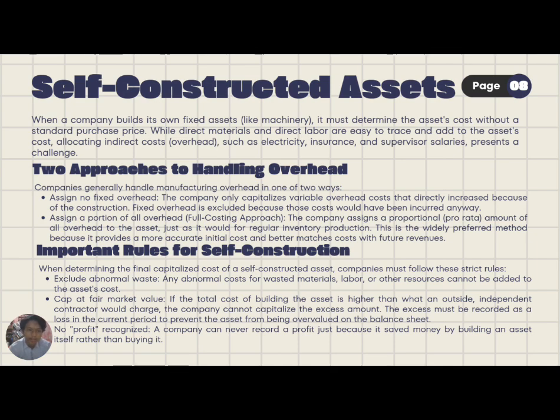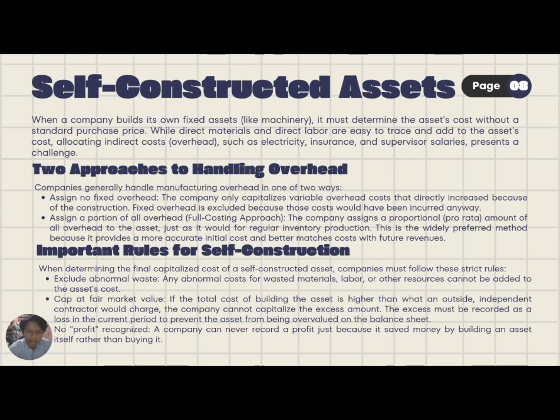Second is assign a portion of all overhead. The company assigns a proportional amount of all overhead to the asset, just as it would for regular inventory production. This is the widely preferred method because it provides a more accurate initial cost and better matches cost with the future revenue.